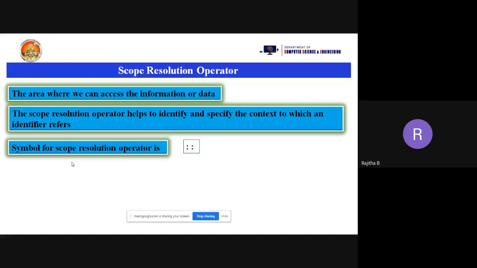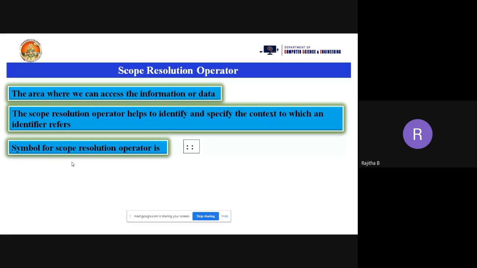We use the scope resolution operator to define a member function outside the class. And one more use of the scope resolution operator is when there are clashes with a variable. Just now I said that if you take int a as a local or global variable, and then redeclare the same int a variable in the middle of the program, it clashes with the other a variable.